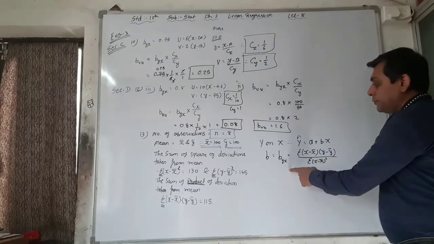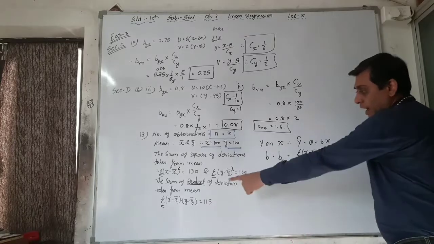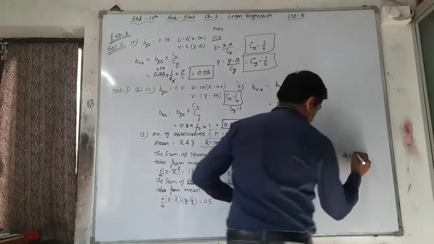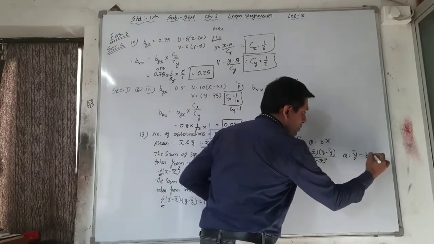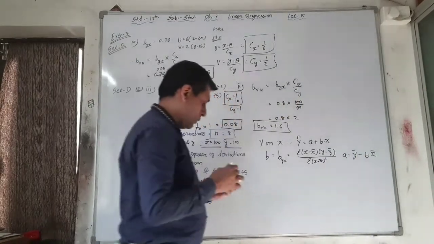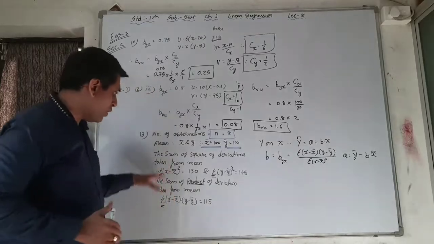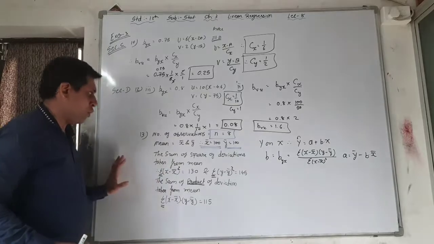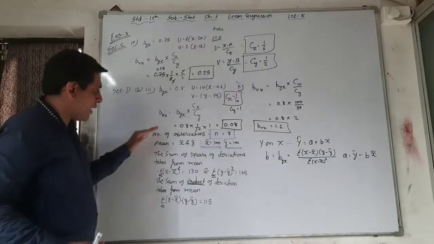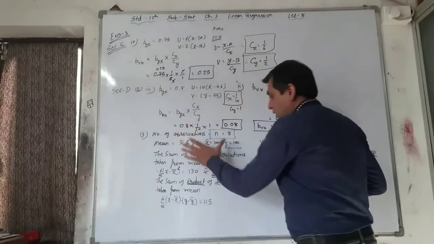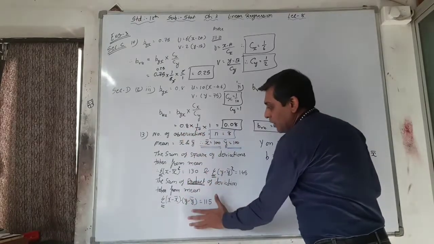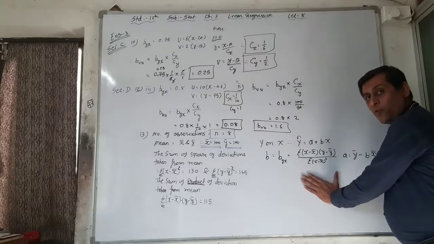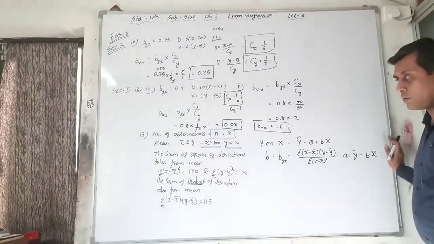This is the formula for byx, and for a the formula is y bar minus b x bar. So now just put all the values given into the formula and get the answer. This is your homework. This is the main thing I have to teach you: the information is given in the theoretical format, and we are converting that into the practical format. So do this question by yourself.